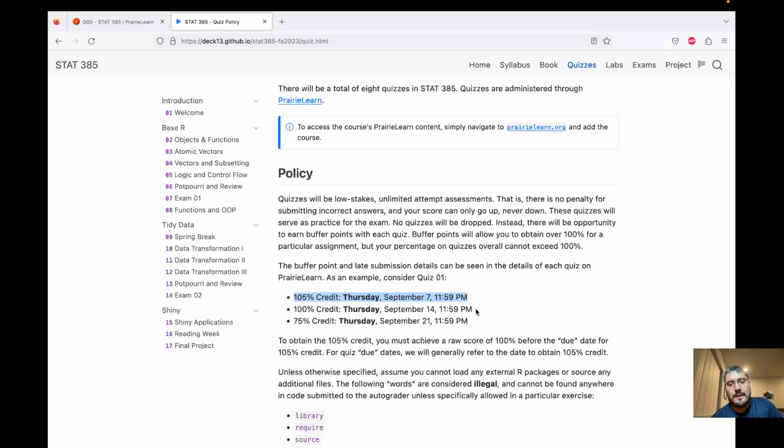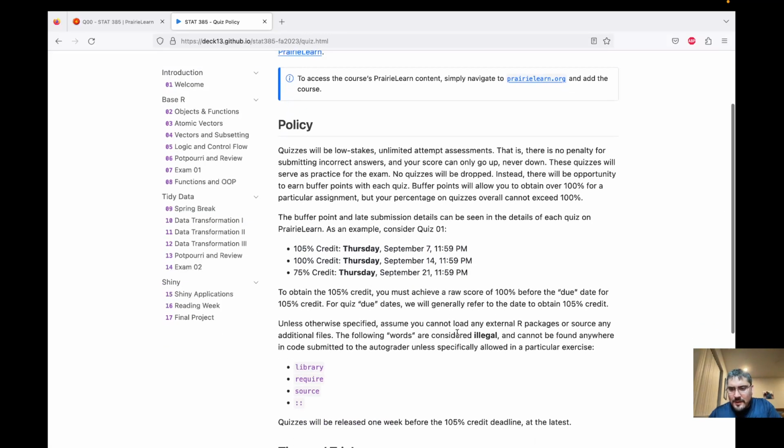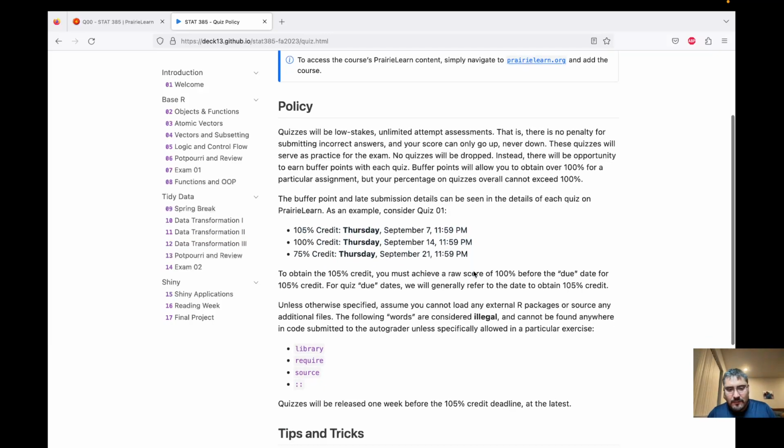So if you work on these quizzes often and early, and complete them early, then you're just accumulating buffer points that can be used to your advantage later, I guess would be the way to think about it. So it's not extra credit, it's buffer points. And there are no drops, but there's multiple time points for you to submit and receive credit, extending out weeks into the future.